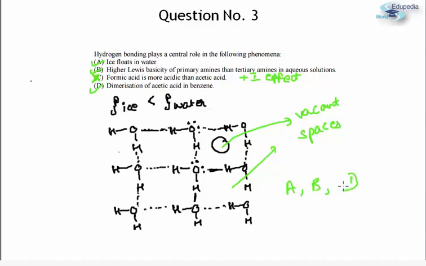A moderately easy question, I would say. Not very difficult, but then you need to have an idea of all these things to be able to answer that.